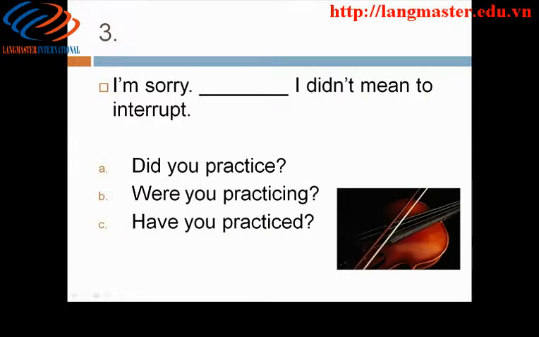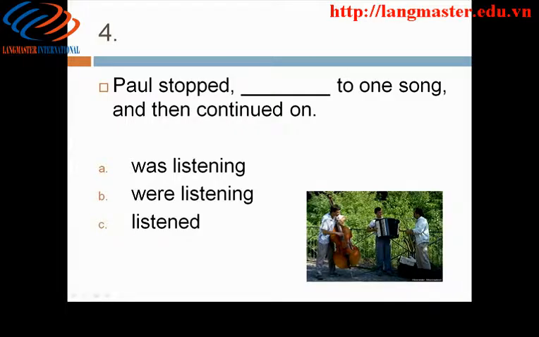3. Answer B. I'm sorry, were you practicing? I didn't mean to interrupt. The activity that was in progress requires the past progressive. The action that caused the interruption requires the simple past. 4. Answer C. Paul stopped, listened to one song, and then continued on. This is a series of actions, finished actions, in the past.